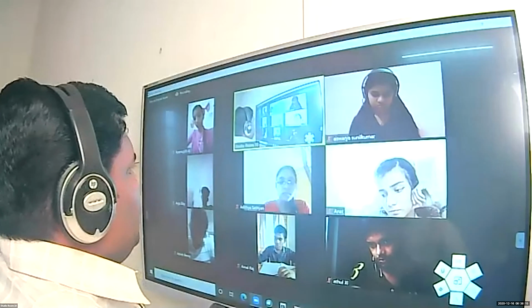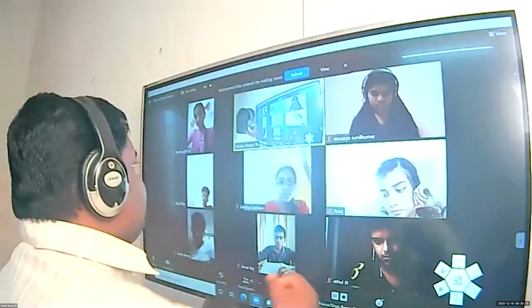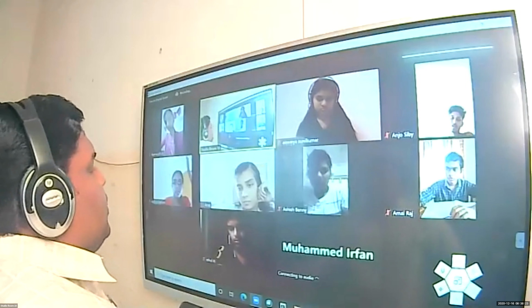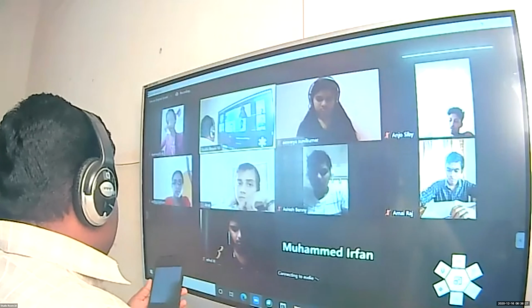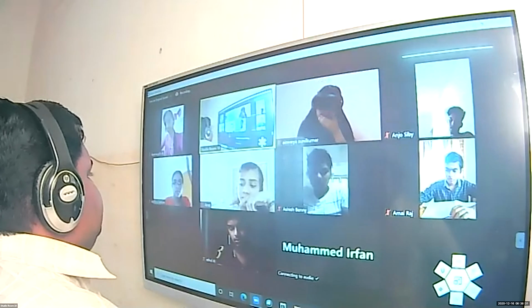Clear or not? In food habits we are able to find differences. In the costumes we are able to find differences. Such things you have to find out and complete as an integrated project. It's a collage actually. You know what a collage is, right? So complete a collage.